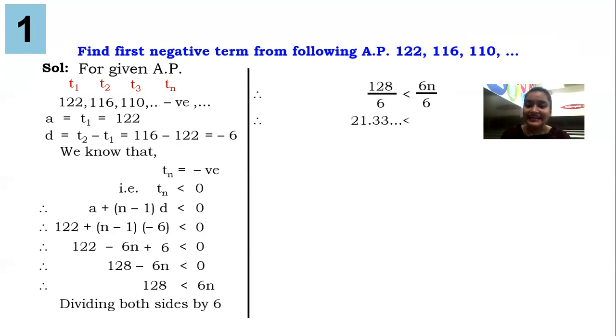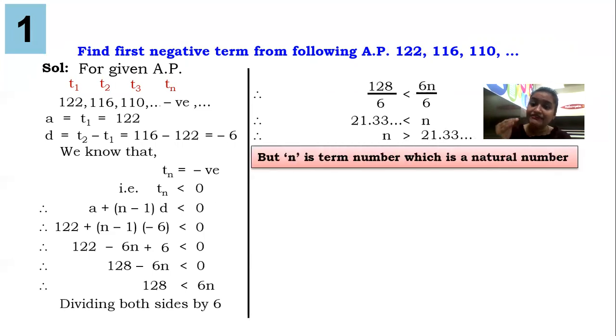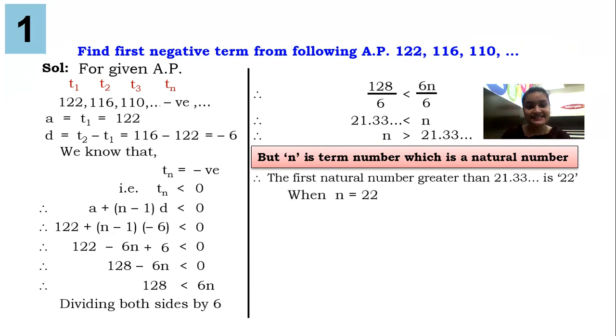So that will be n is greater than 21.333. Now guys, n is a term number. Term number 21.333. Term means position. So position is natural, right? I can't say you are in 1.5th position, you are in 2.6 position. It has to be a natural number. So guys, the first natural number n is greater than 21.33. The first natural number post 21.33 is 22. So we will consider n as 22.